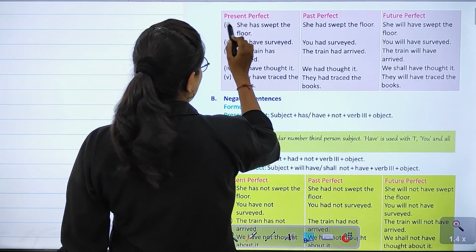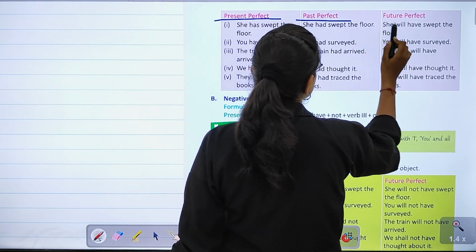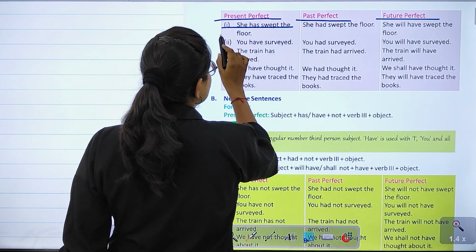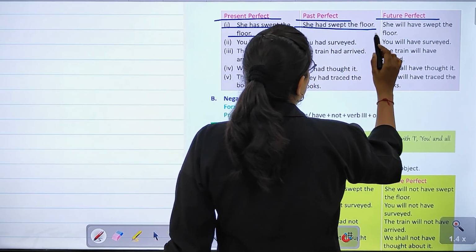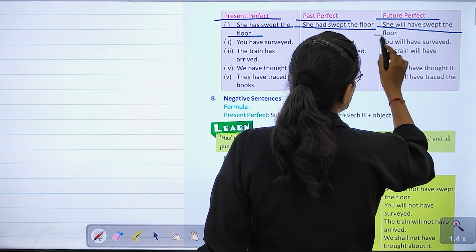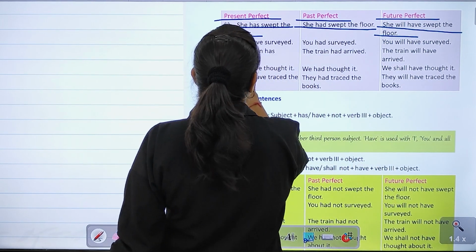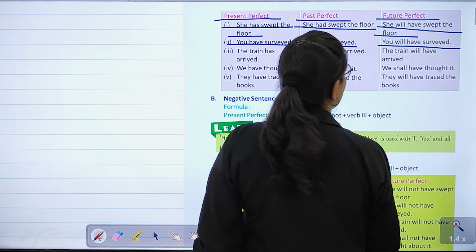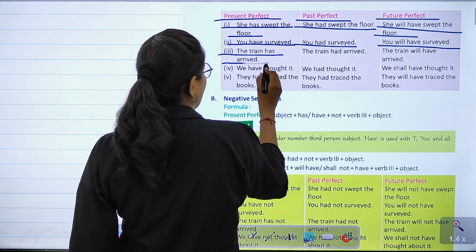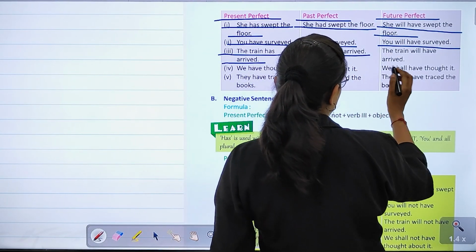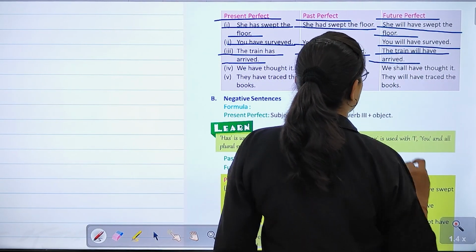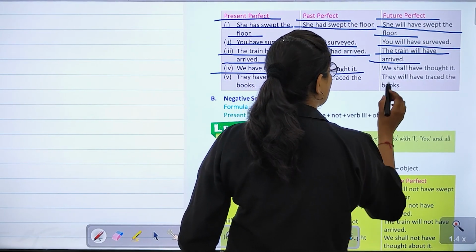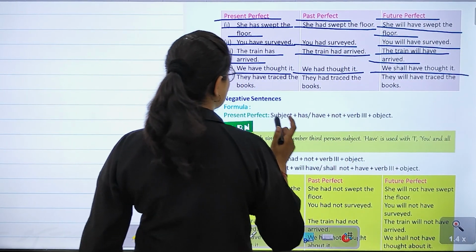So the examples are present perfect, past perfect and the future perfect. She has swept the floor. She had swept the floor. She will have swept the floor. You have surveyed. You had surveyed. You will have surveyed. The train has arrived. The train had arrived. The train will have arrived. We have thought it. We had thought it. Or we shall have thought it.